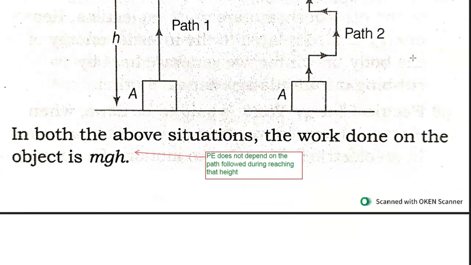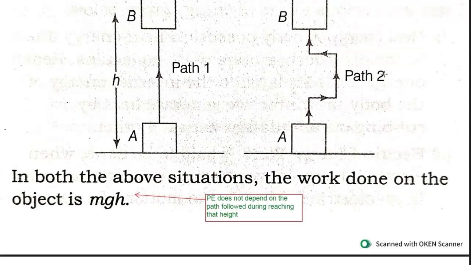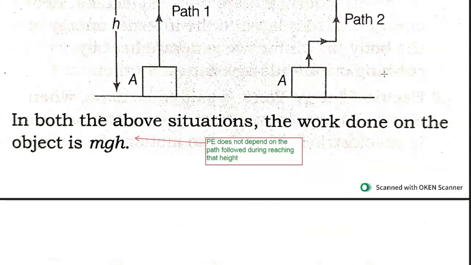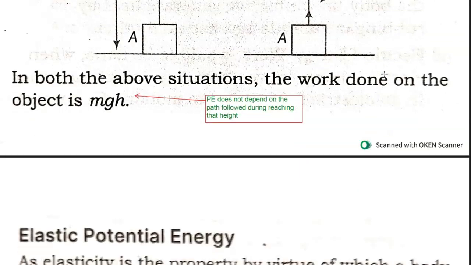That means the potential energy does not depend upon the path followed while reaching that height. Path 1 is a straight path, path 2 is a crooked path. Still, the potential energy possessed by both objects is the same since they are reaching the same height h. Again, potential energy does not depend upon the path followed. It only depends upon height.